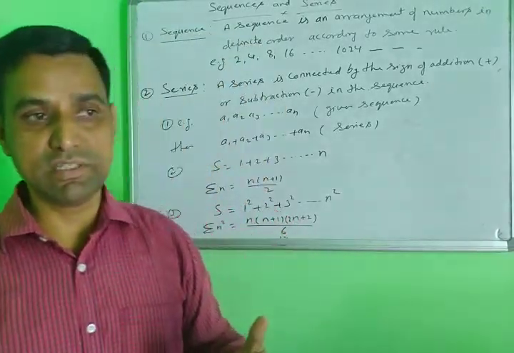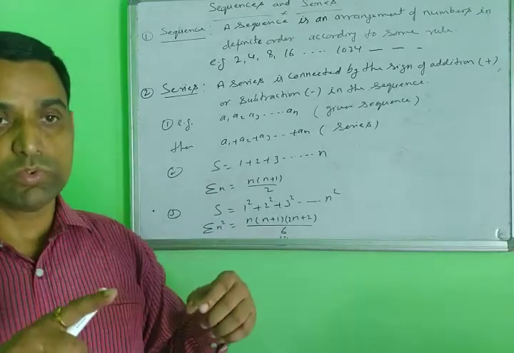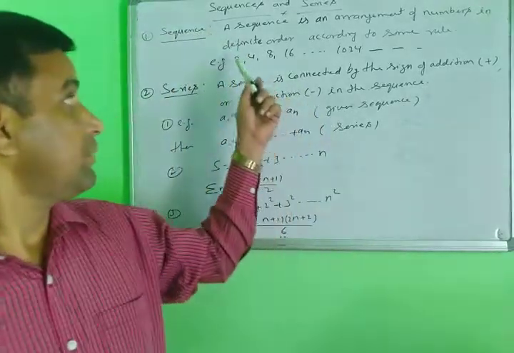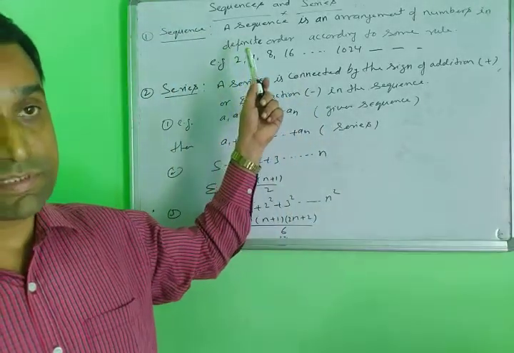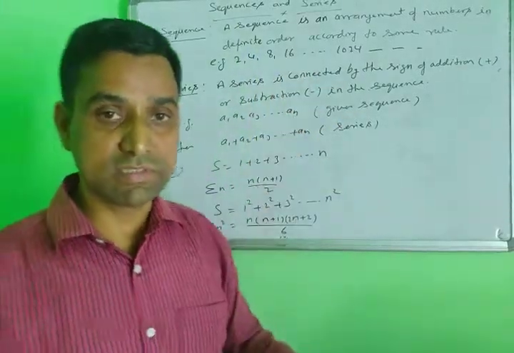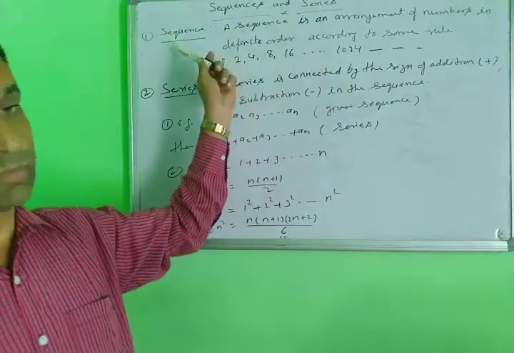Sometimes multiply by 3, sometimes multiply by 4, sometimes divide by 2, sometimes divide by 3, sometimes addition of 2, sometimes subtraction of 2, sometimes addition of 10, sometimes subtraction of 10. This process is called a sequence.